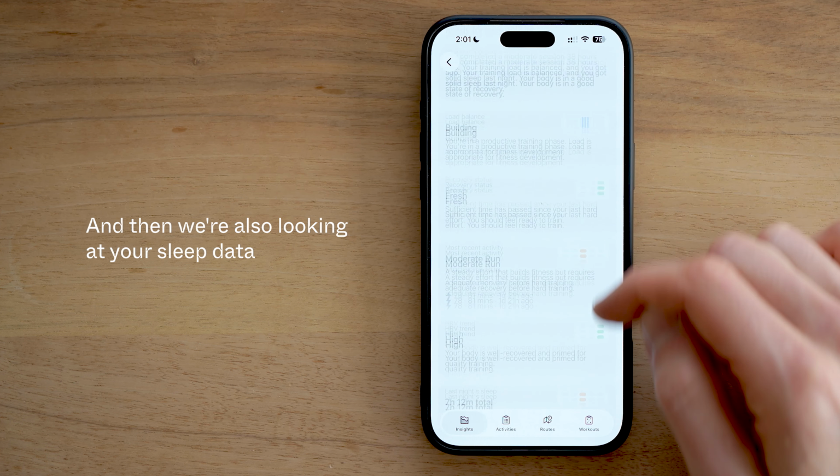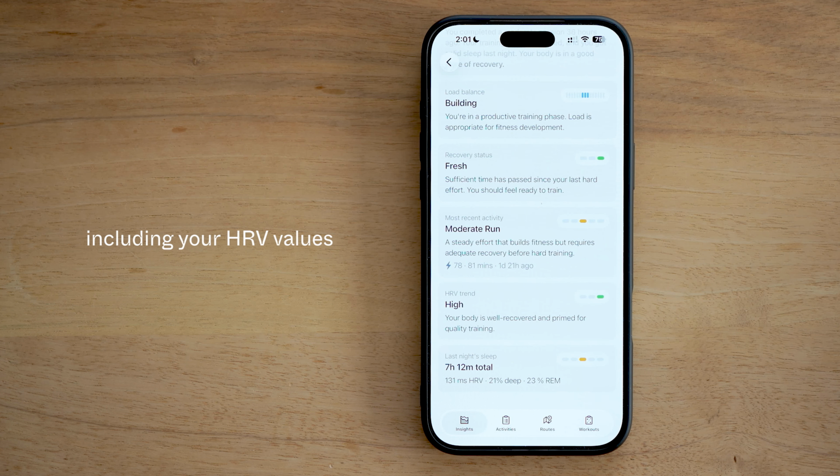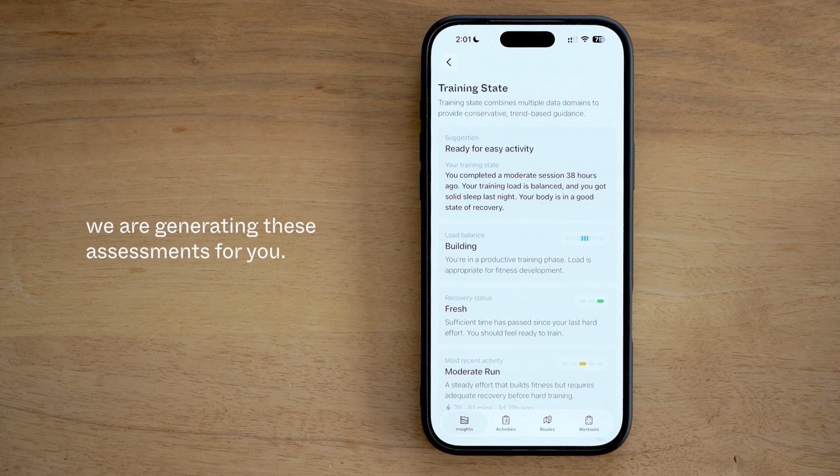hard workout. And then we're also looking at your sleep data, your general sleep trends, including your HRV values, as well as the most recent night's sleep, since that obviously has a huge impact on your current recovery. Using all of this, we are generating these assessments for you.